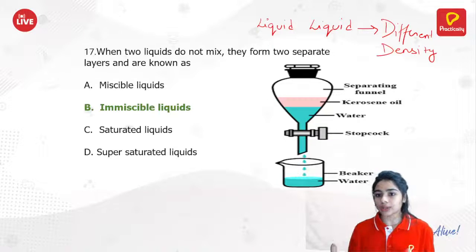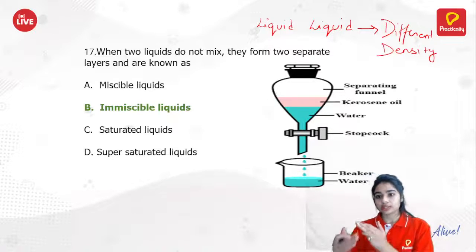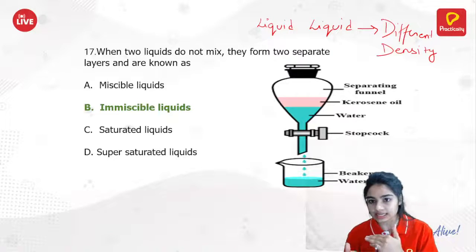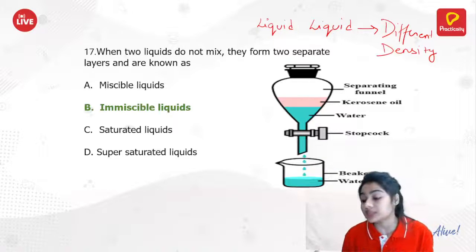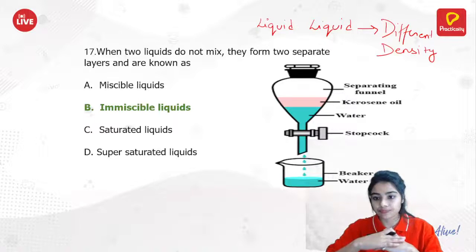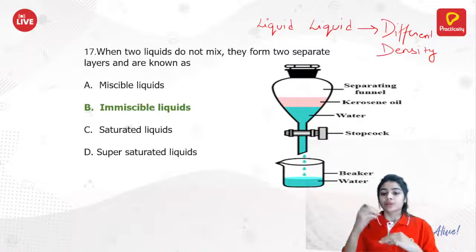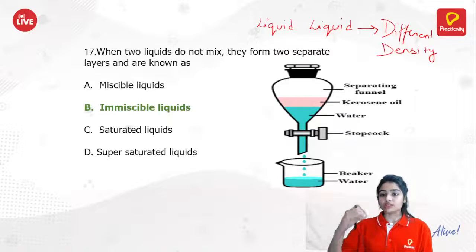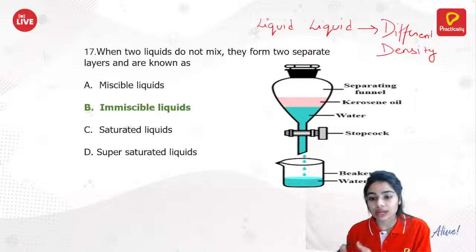So whenever we have a liquid in liquid type of solution and they have different densities, that means they are immiscible liquids. They form separate layers. So here we are taking two liquids with different densities, and they form a separate layer. Then the separation technique we use is the separating funnel.